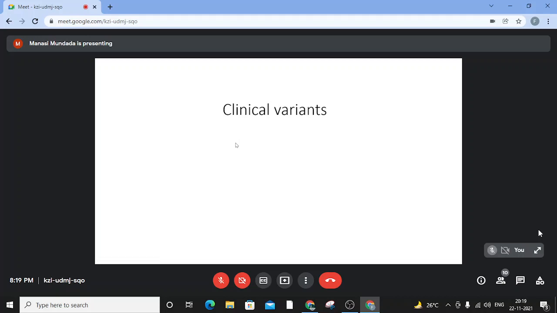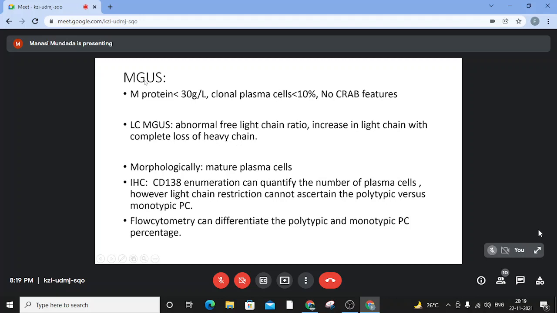Let's see the clinical variants of myelomas. MGUS is defined by the presence of M protein less than 30 grams per liter, clonal plasma cell percentage less than 10, and no CRAB features. There is also a light chain type of MGUS, wherein there is an abnormal free light chain ratio with an increase in light chains with complete loss of heavy chains. Morphologically, there are no pointers towards the abnormal nature of plasma cells.